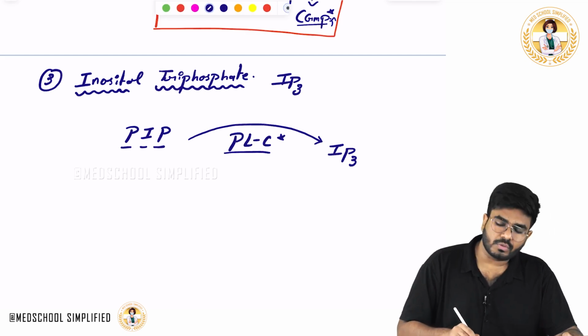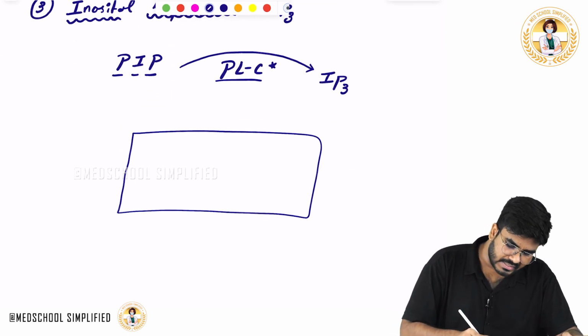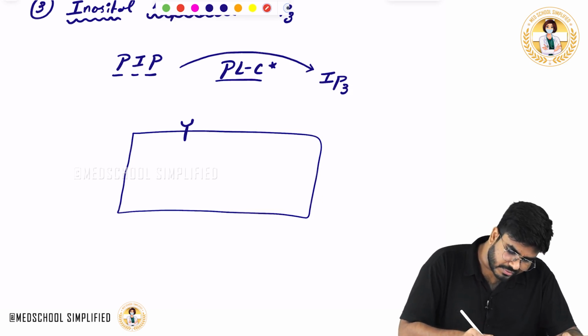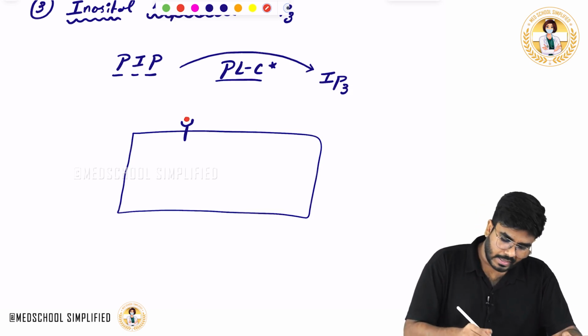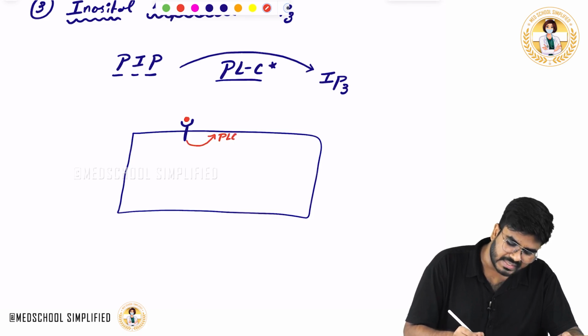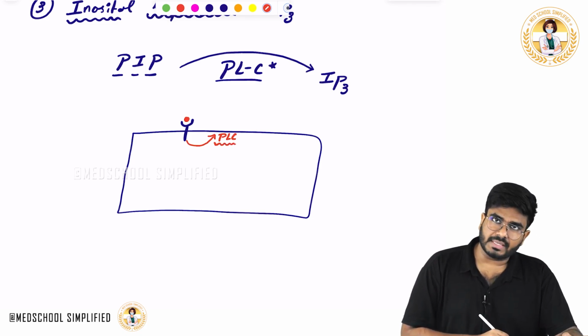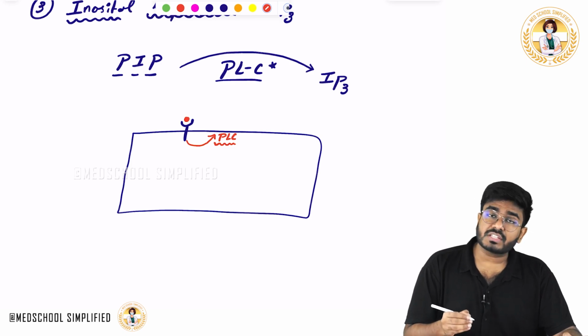How is this going to occur? Look, say again a cell is there. On the cell surface, there is a receptor. When some hormone comes and binds to its receptor, once this receptor is activated, it is going to activate the phospholipase C within the cell membrane. It is present in the cell membrane. This phospholipase C is going to break the phospholipids. In the name itself it is there, phospholipase.